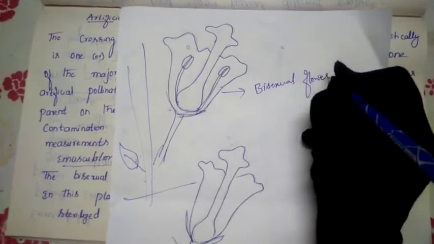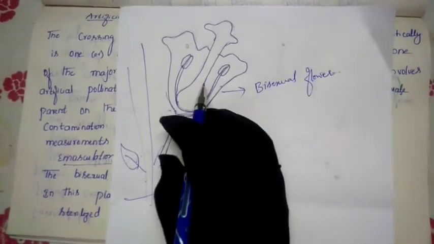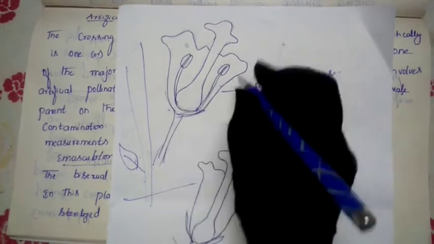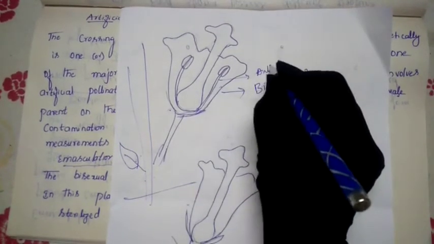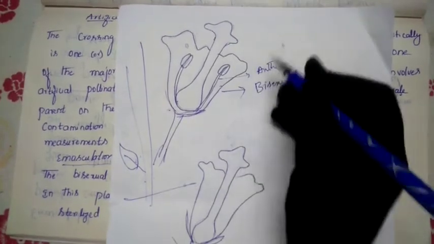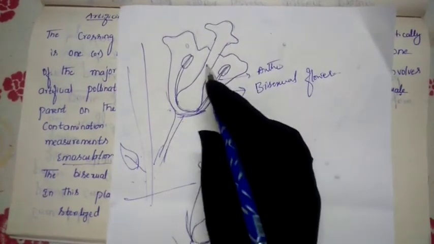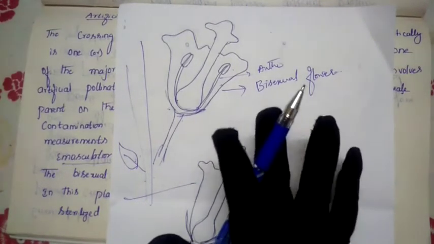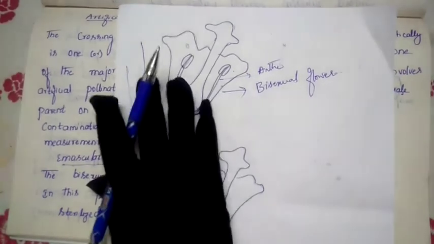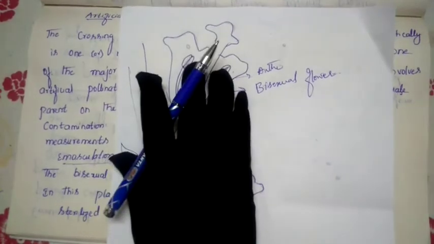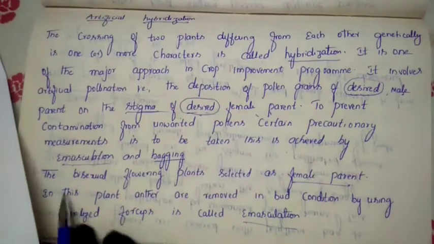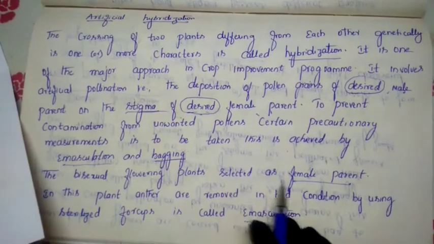You know very well what is the meaning of bisexual flower. Bisexual means where the stigma and the anther both are present. So this is the anther and this is the stigma. In bisexual flowers, both anther and stigma are present. For the emasculation, to undergo the artificial hybridization, we have selected the plant which is producing bisexual flowers. So the bisexual flowering plant is selected as a female.